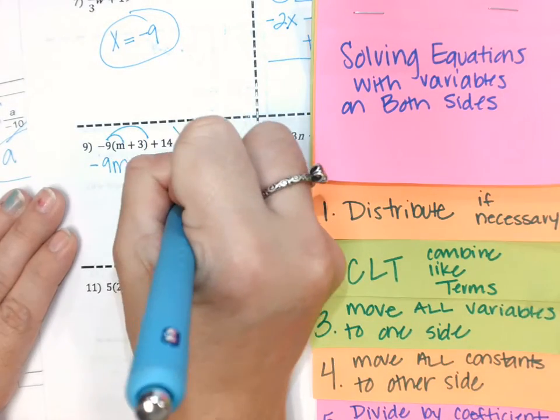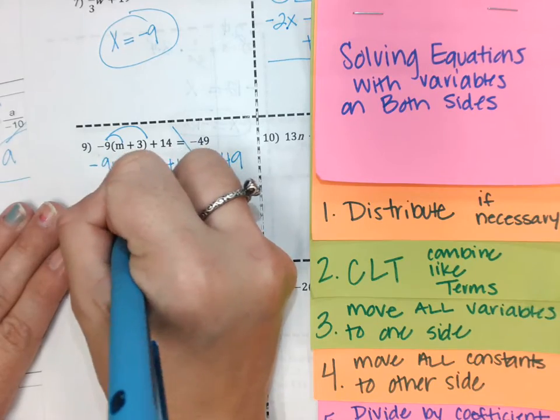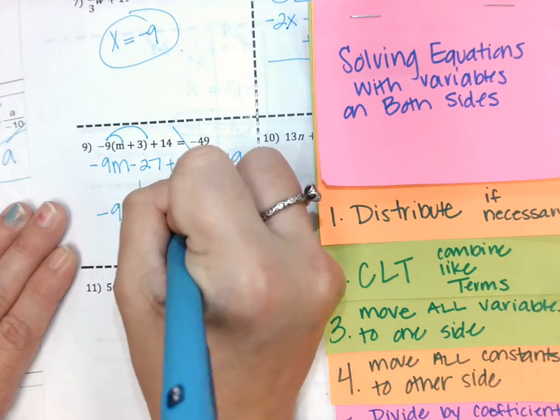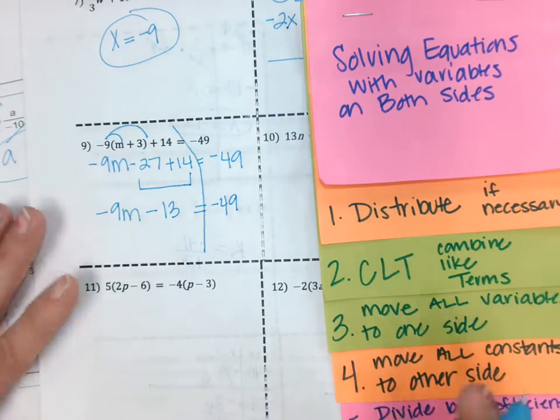So let's combine these. Would that be negative 13? Y'all help me out. I want to make sure y'all are still listening. Negative 13? Negative 9m minus 13 all equals negative 49.